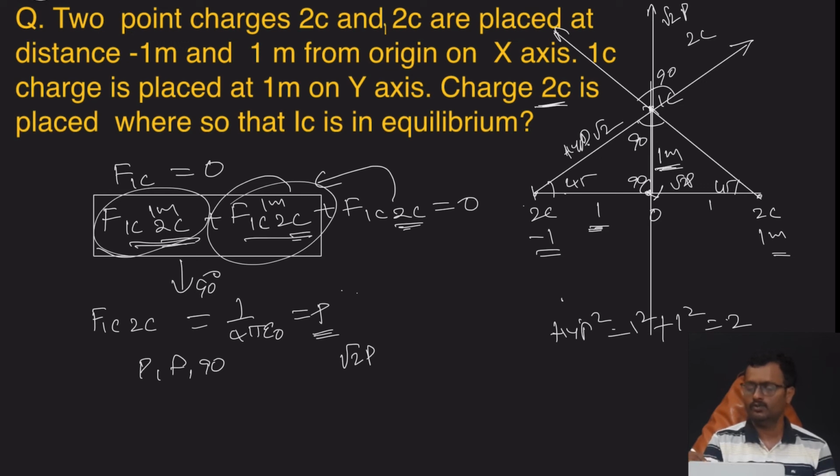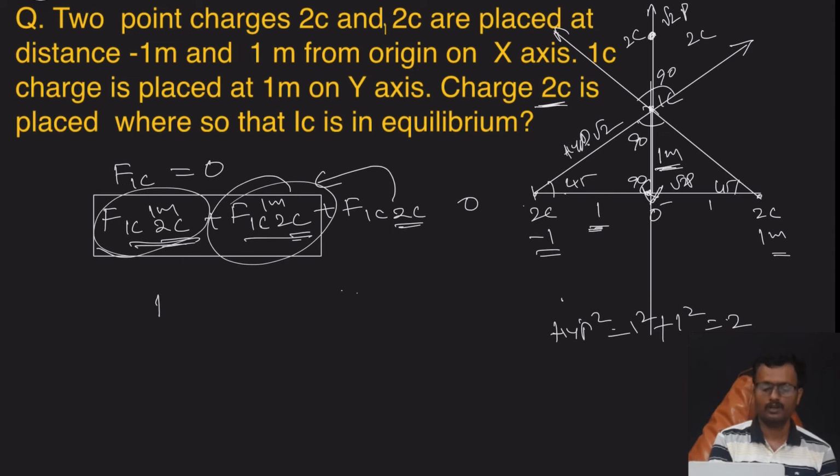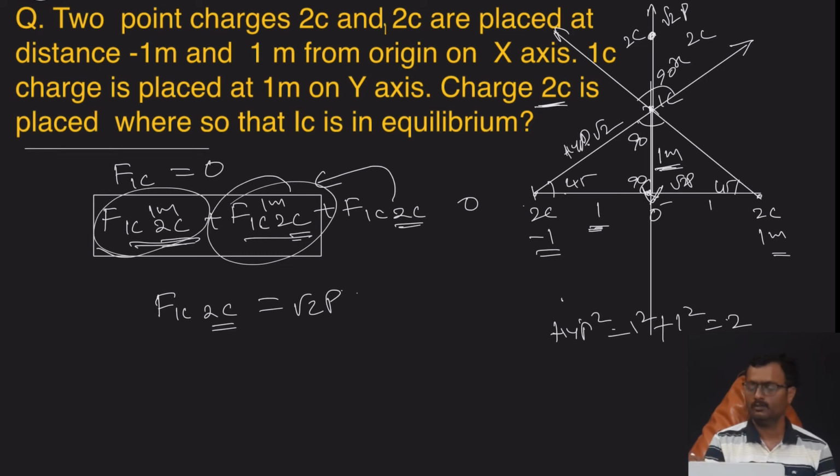So the 2 coulomb should be placed on the y-axis above the 1C, because 2 coulomb repels 1 coulomb along this direction. The force on 1C by 2C should be root 2 P. What is the distance? Where is the 2C placed? Suppose that distance is x.